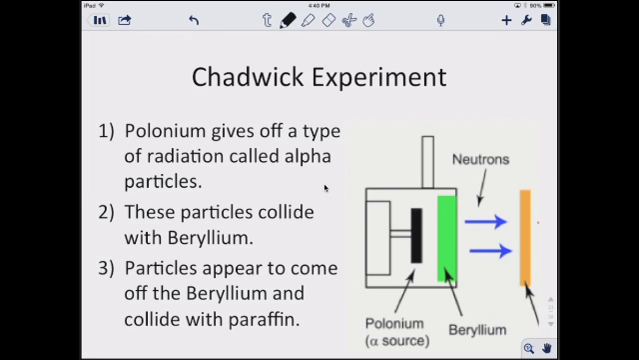And so Chadwick did an experiment where polonium gives off a type of radiation called alpha particles, and you can see that these particles collide with the beryllium, and particles appear to come off the beryllium and collide with the paraffin. So basically we have this setup where we have the beryllium and the alpha source, and it's going through it and colliding with the paraffin over here. What's actually happening is that the particles coming off are the neutrons, and this is how the neutrons were discovered.